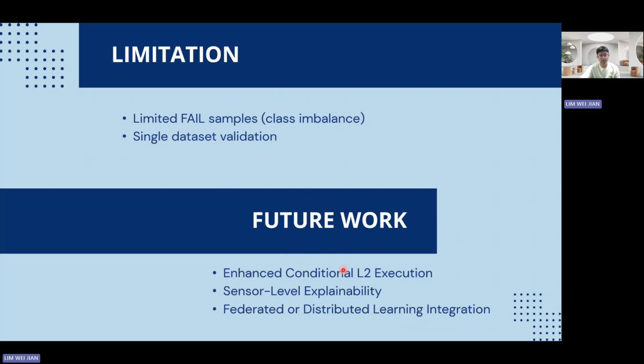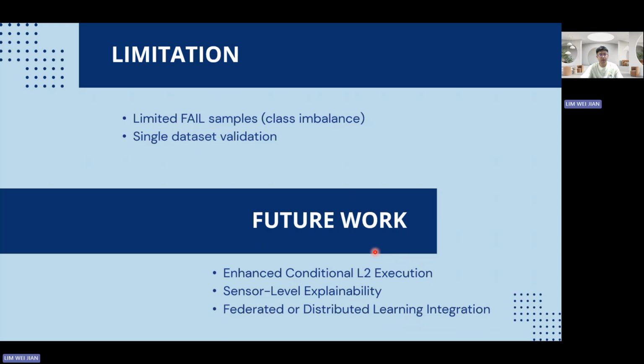Next will be the future work that we can implement in our future study to enhance our project. First will be conditional L2 execution enhancing, where we enhance the rules of how our level 2 inference is triggered to enable more efficient inferencing.